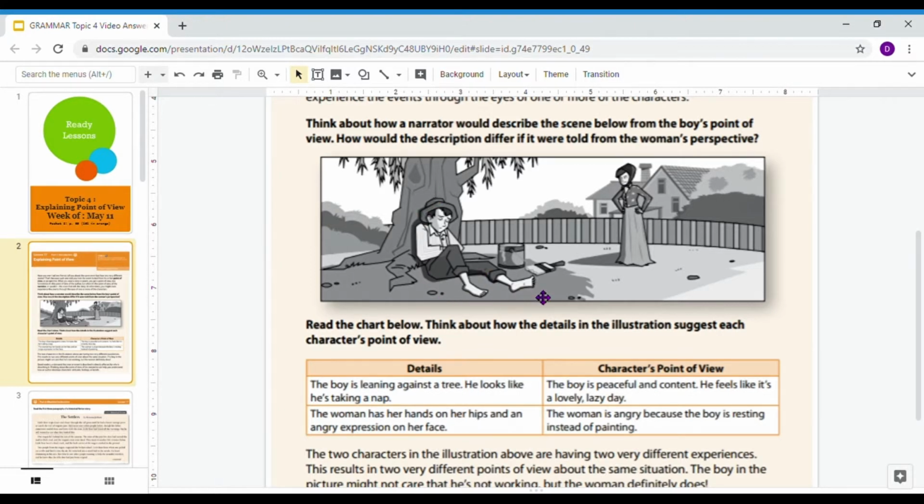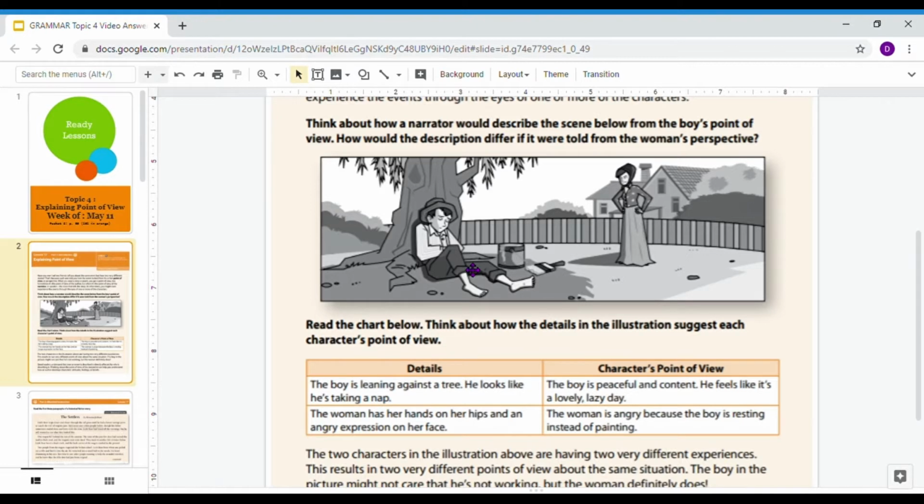He doesn't really care that much. It looks like he's supposed to be painting maybe, but that doesn't seem that important. He's just taking a nap. And we can see over here that from his point of view, he's peaceful and content. It's just a nice, lazy, lovely day that he's enjoying.